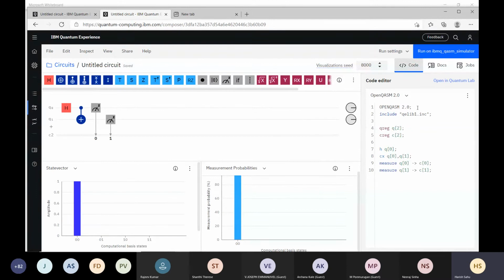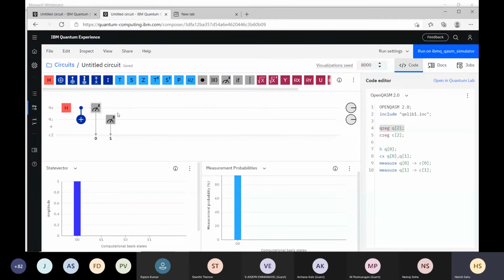If you read this quantum assembly, it mentions the version and includes a library. Then we declare a quantum register of length 2, and a classical register of length 2. Then we apply Hadamard on the first qubit, and then we apply CNOT from 0 to 1.